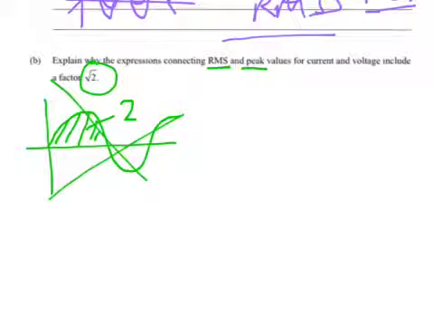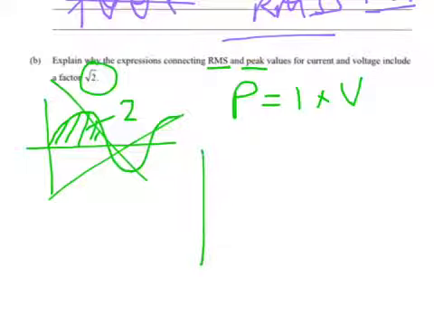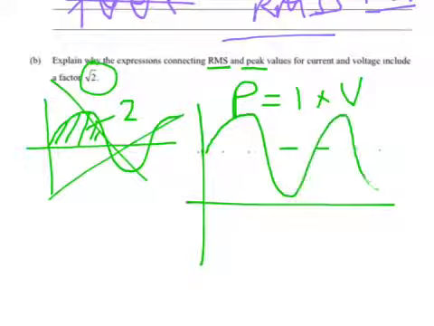What it actually is, it starts from power. And remember, power is current times voltage. If you were to look at the power curve, because it's a product of two sine curves, the power curve doesn't go negative. It sort of centers around a point here, and it goes up and down and up and down and up and down. Because of that, it starts at 0, so it goes up from there. Because of that, the average power, if this is the peak power, is going to be half the peak power.